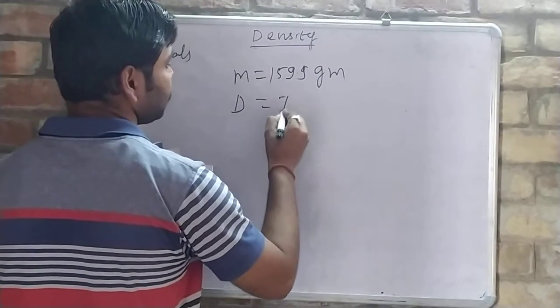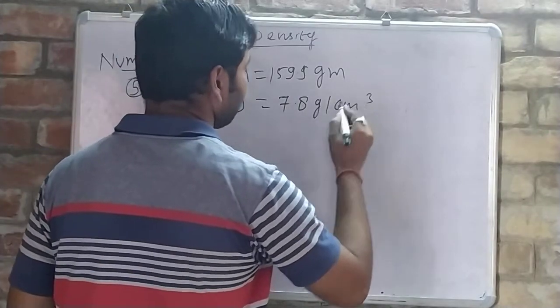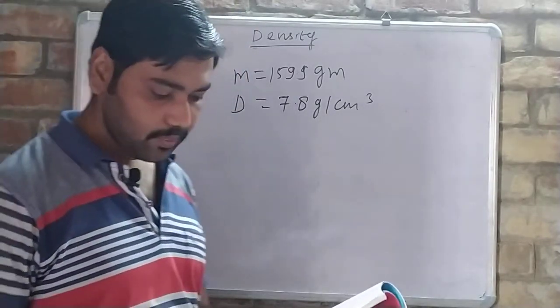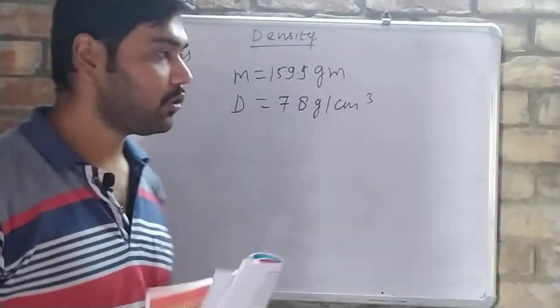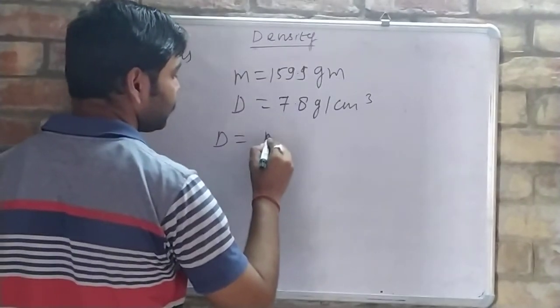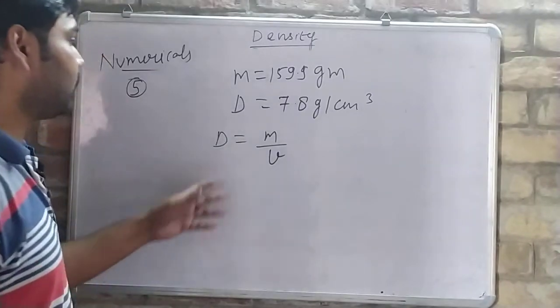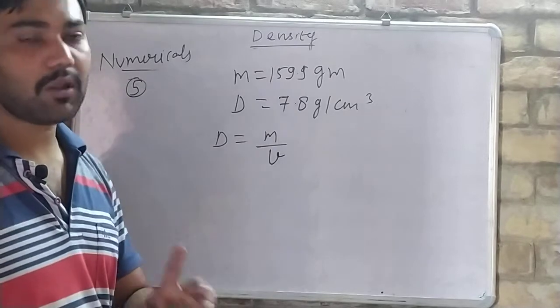Density is how much? 7.8 gram per centimeter cube. Okay, so we need to find the volume. Again we will use the same formula, a similar formula we have to use everywhere. In case of density numericals, density equals mass upon volume. Only this formula we will have.